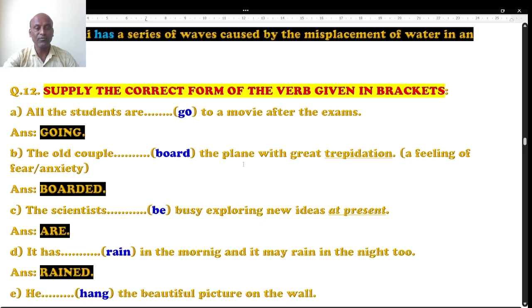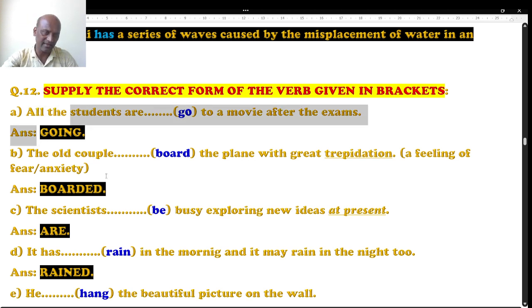So, all the students are dash to a movie after the exam. Very simple. Go is given. We are supposed to use the ing form, that is the present participle. So the right answer is all the students, go is given here, go is not a suitable one, all the students are going. That's the right answer. Next one.